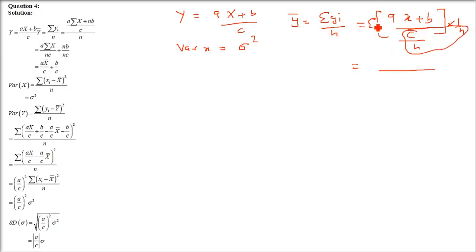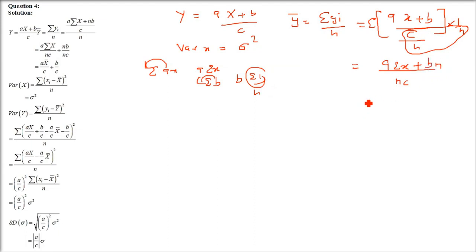So sigma ax plus b, let us apply this sigma. Sigma ax, a constant will come out, so a sigma x will be there, over nc, and then sigma is going inside also for b, and we know that b when it comes out, b is constant, so sigma 1 will be n. Sigma of 1 is addition of 1 n times, which is always n, so you have bn.